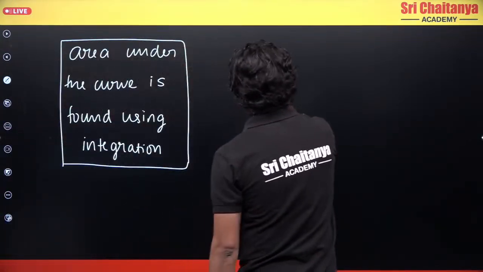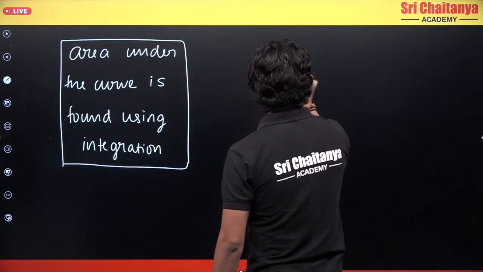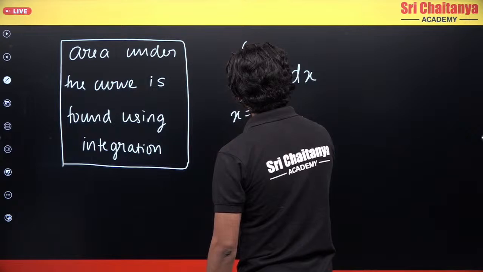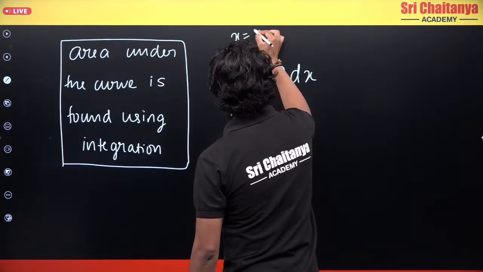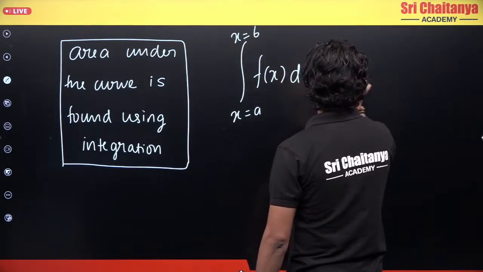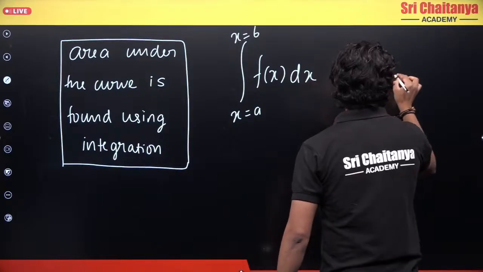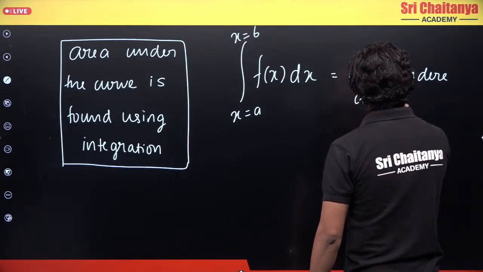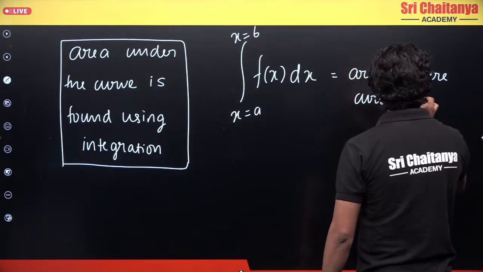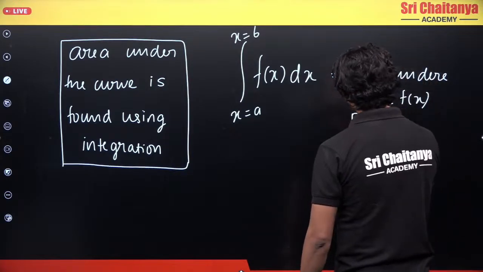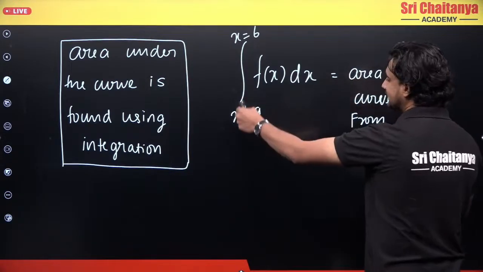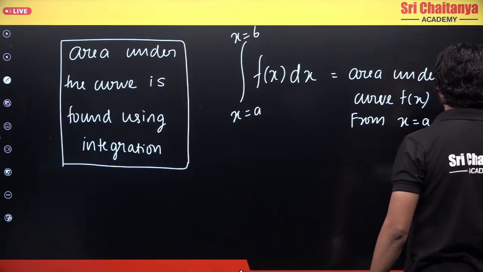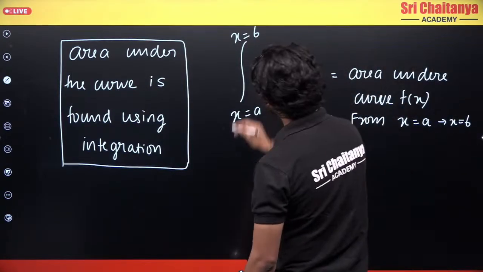So if I say f(x) dx, and integrate from x equals a to x equals b, let's say, what is this? This is basically the area under the curve f(x) from x equals a to x equals b. So this is what it means.